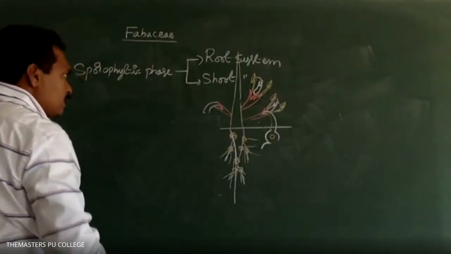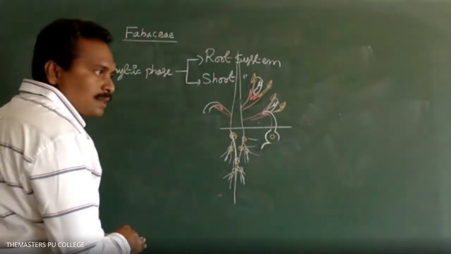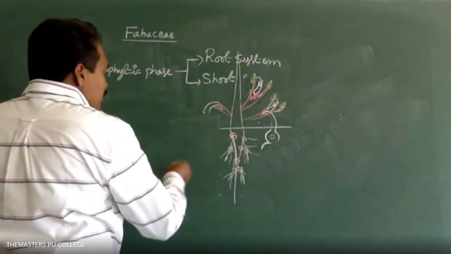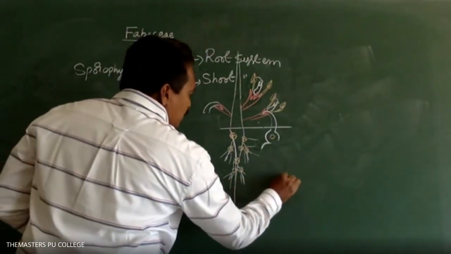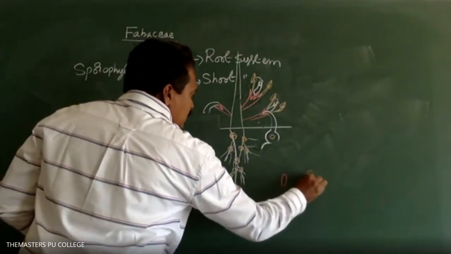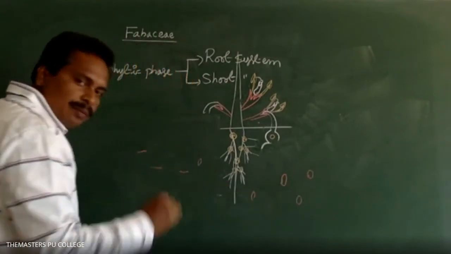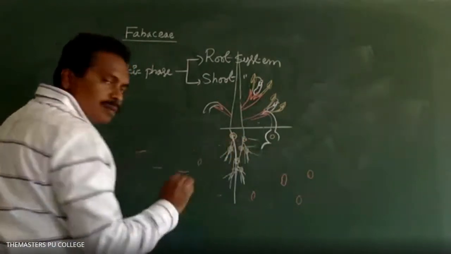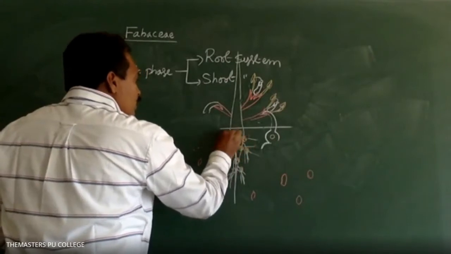Yes, now here in groundnut and in beans, pulses, black gram, green gram, red gram, the Rhizobium bacteria are present in the soil. Rhizobium bacteria enter the root system. There it is involved in formation of root nodules.